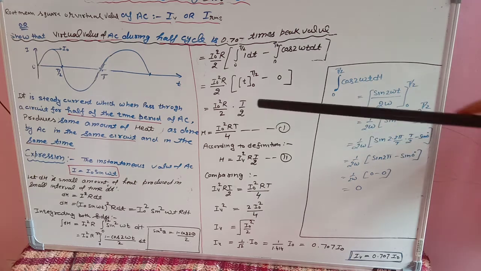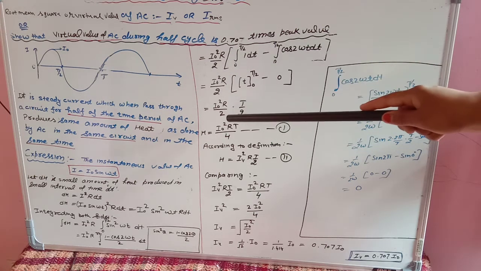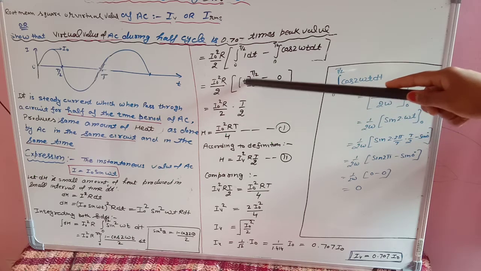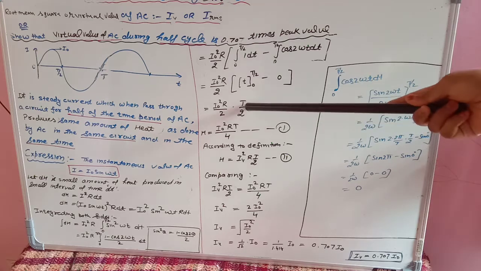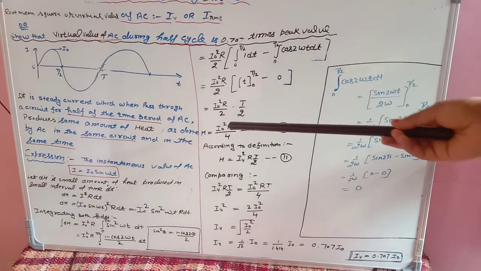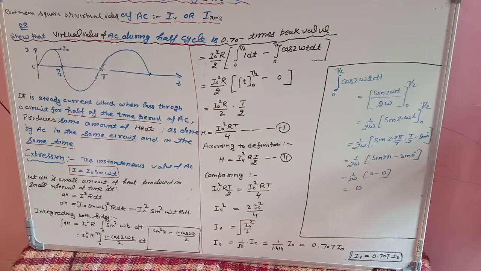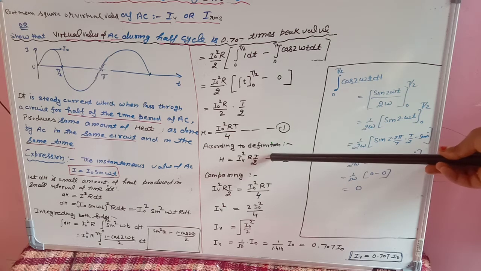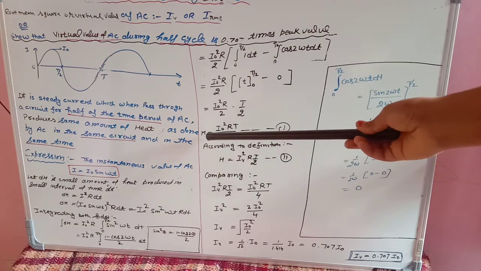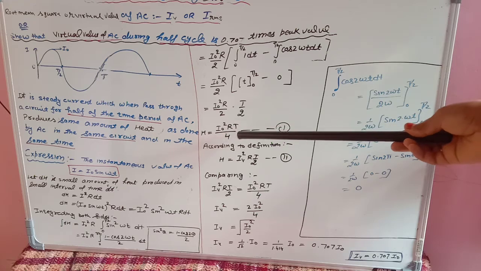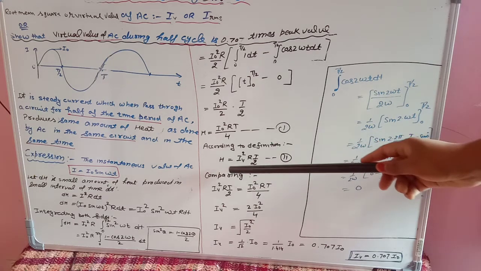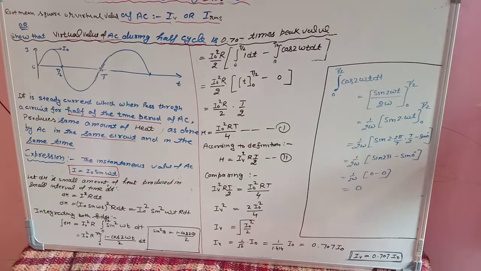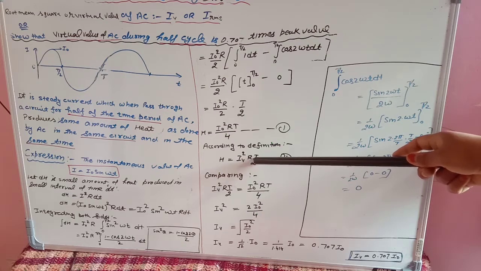Okay. So now I naught square R upon 2 dot, upper limit when you put t by 2, minus 0. So that's why I have not written here t by 2. You can see we are calculating the value of h. So the value of h you are getting is h equal to I naught square RT upon 4. Give it equation number 1. But what is the definition saying? The definition says that h is equal to I V square R, virtual value, when time is t by 2.